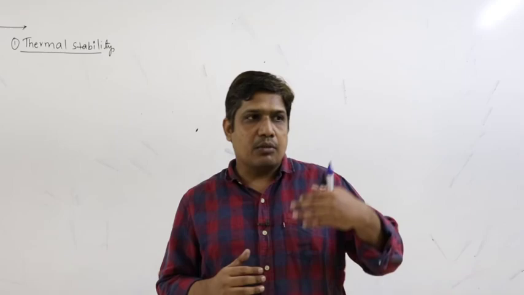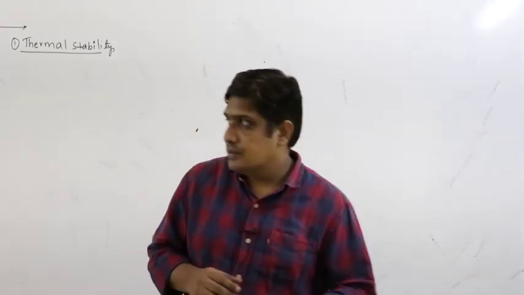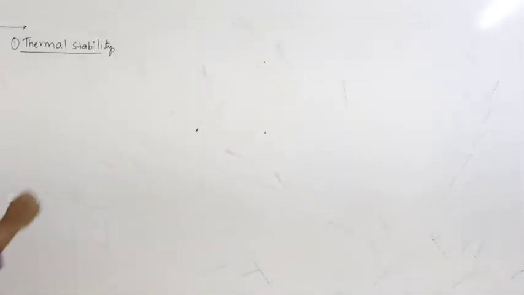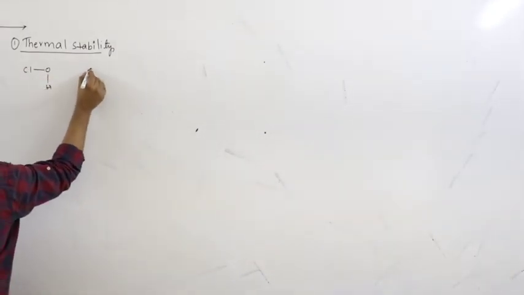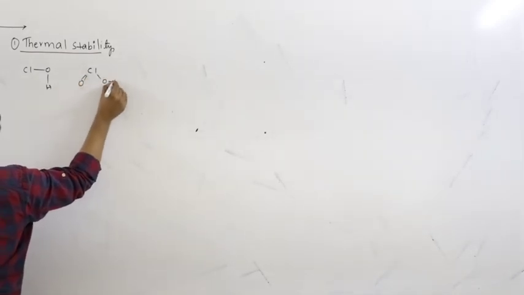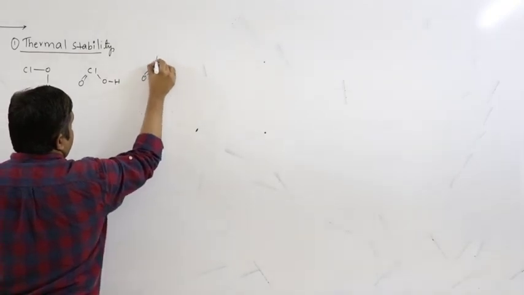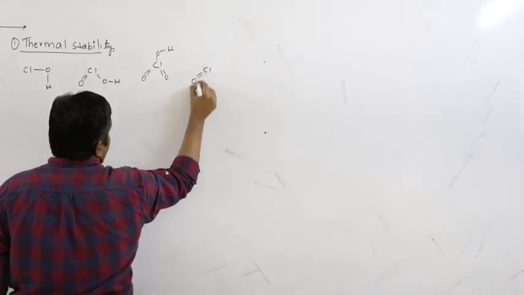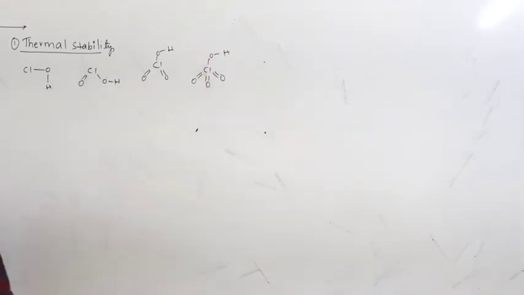So simply we can say that thermal stability is directly proportional to bond energy, or to the number of bonds. So if I see HClO, HClO2, HClO3, HClO4, the energy required to break all the bonds, let us assume.